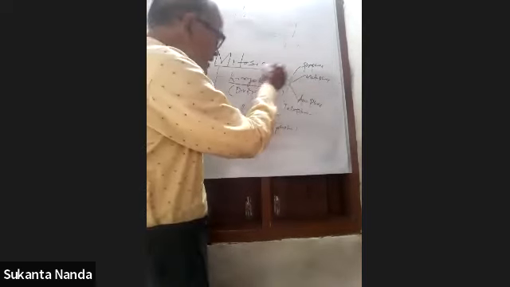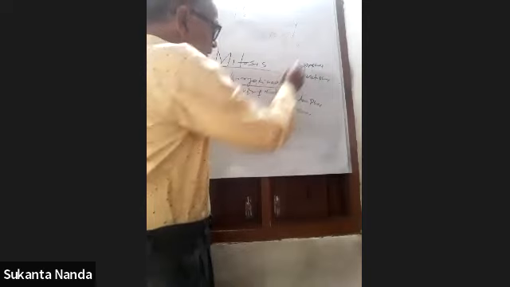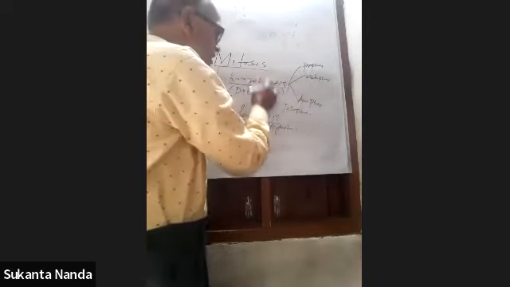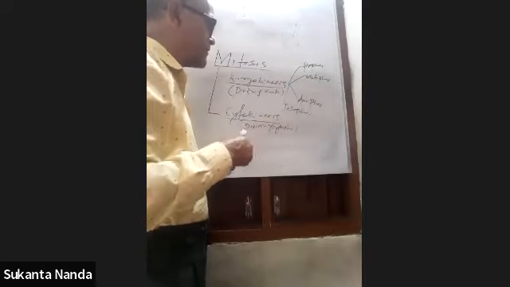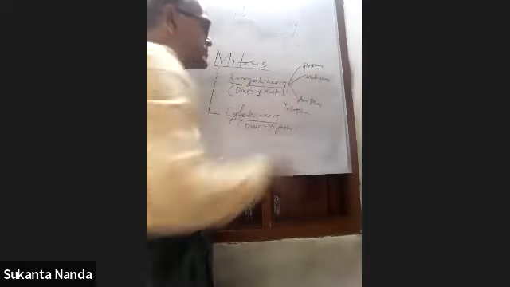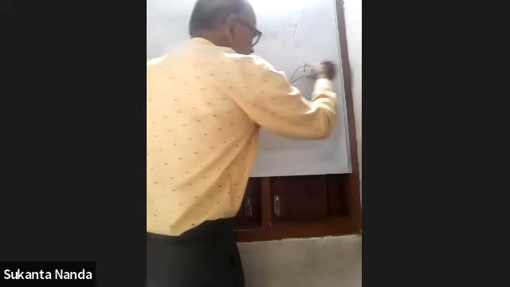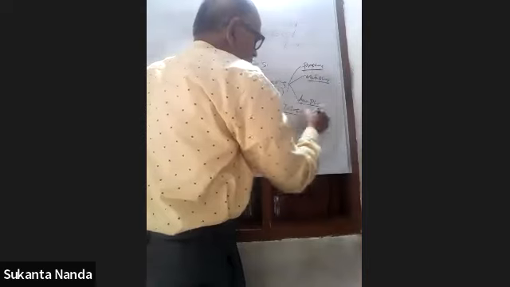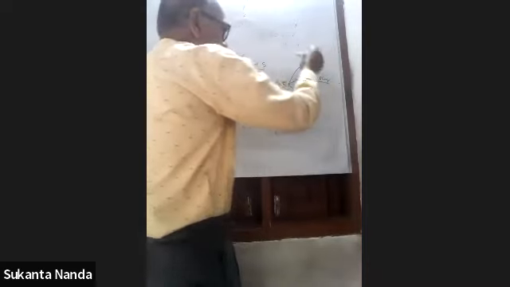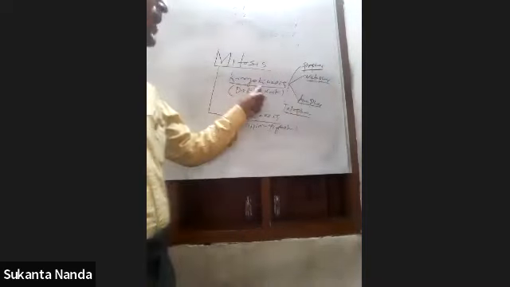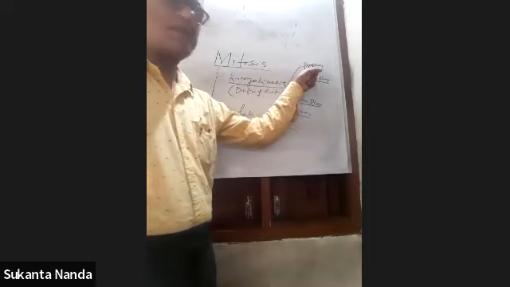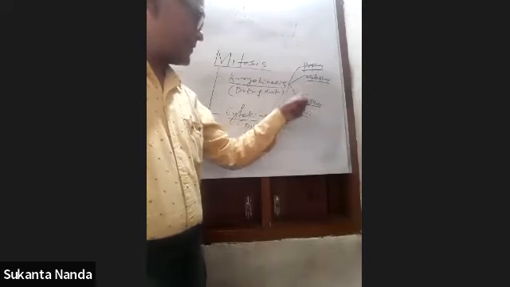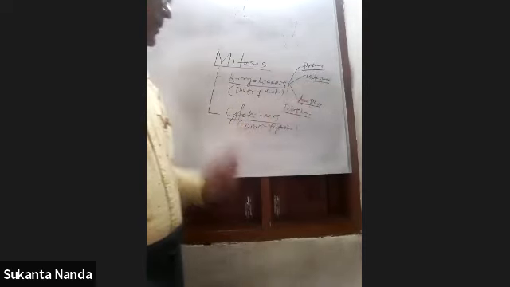So karyokinesis has 4 phases. There are 4 phases found in karyokinesis. For the division of the nucleus, 4 phases are required. The first is prophase, then metaphase, then anaphase, then telophase. The first phase of karyokinesis is prophase, followed by metaphase, then anaphase, then telophase.